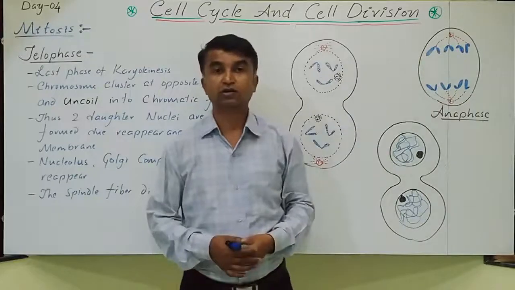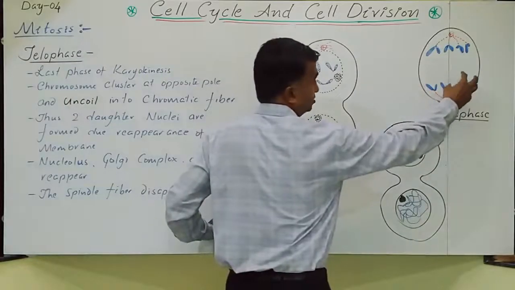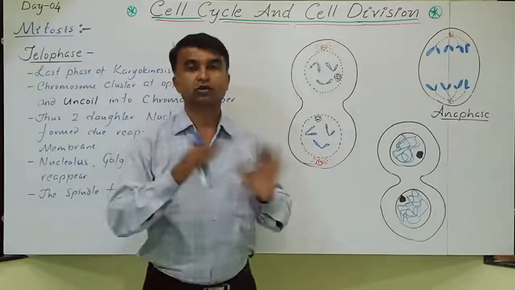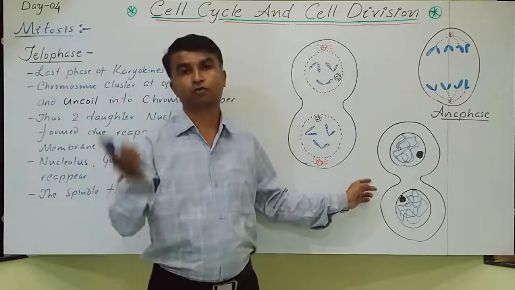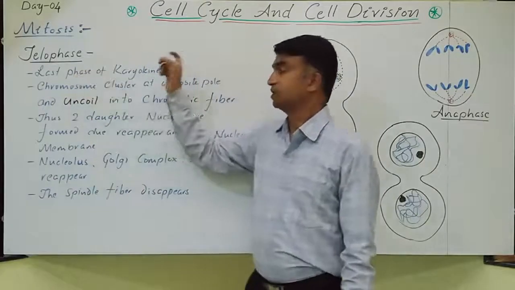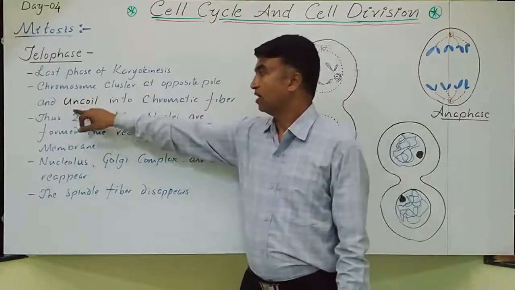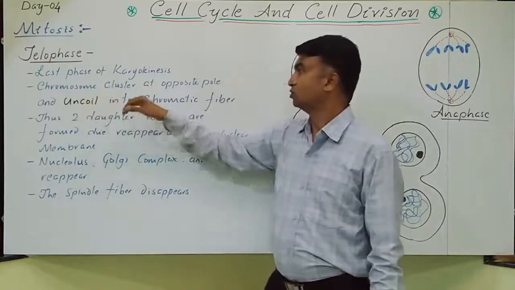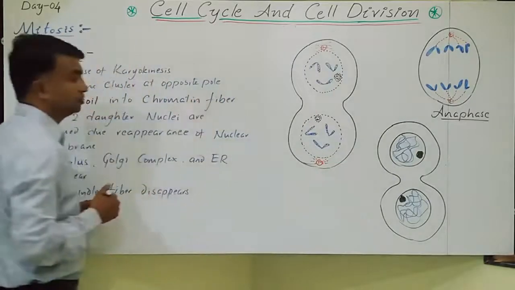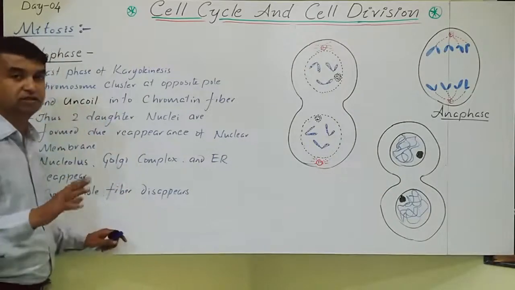Now telophase means, so this is the telophase. What happens? Almost all chromatids reach the opposite pole. Every event in the telophase is just the reverse of the prophase. Whatever takes place in the prophase, the reverse mechanism happens. It is the last phase of karyokinesis. Chromosomes cluster at the opposite pole and start uncoiling into chromatin fiber. In prophase we heard about condensation, but uncoiling is nothing but decondensation.